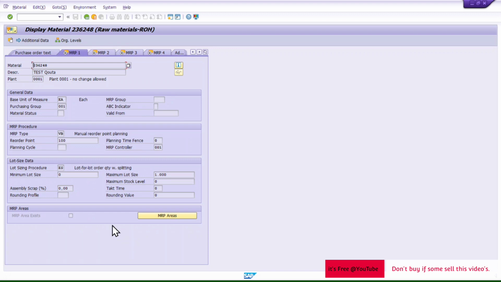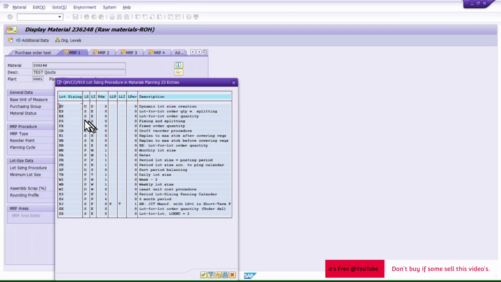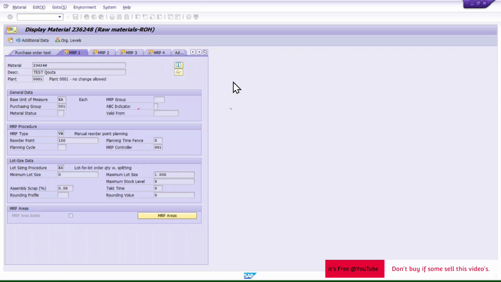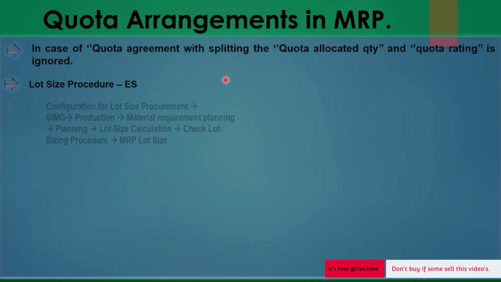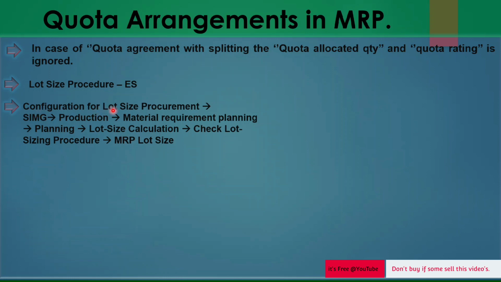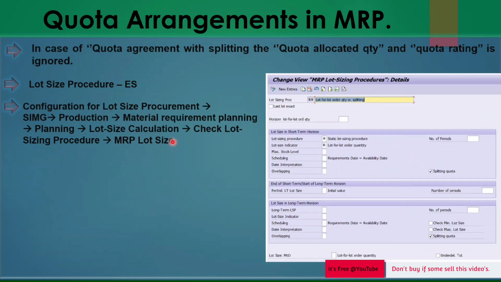Then in MRP, if you use this lot sizing procedure as ES, ES is nothing but lot order quantity with splitting. In some systems it might not exist, then you have to maintain it in the system where you can maintain. So this is the configuration path where you have to create a new lot sizing procedure, and in this these two are important, and this splitting quota is important.